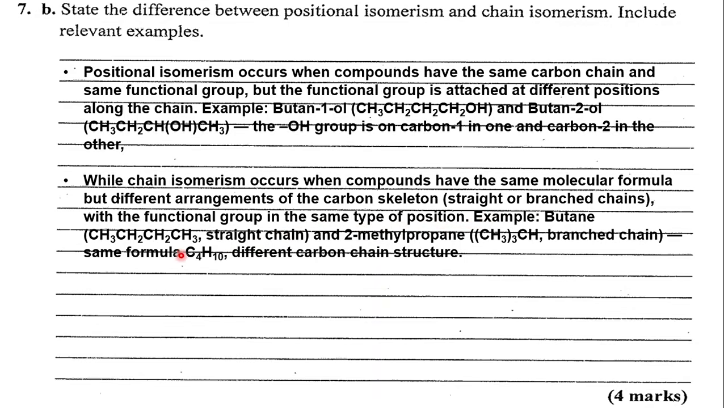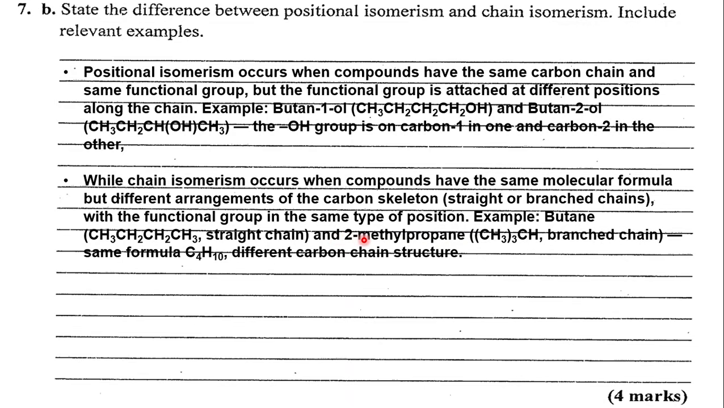So, for example, this is a butane with 4 carbon atoms. It's a straight chain. We can create a branch somewhere, let's say on carbon number 2, where we have a branch, a methyl branch.